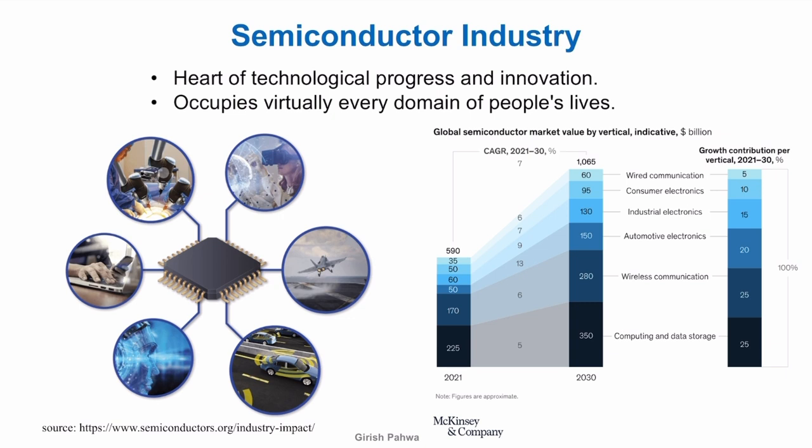So they all need these chips which are made of semiconductor devices. Okay, and if you look at the global semiconductor market, it's a huge market. In 2021, it was around 590 billion. And you can see the breakup of different areas. And then it is expected to grow to over 1 trillion by 2030.